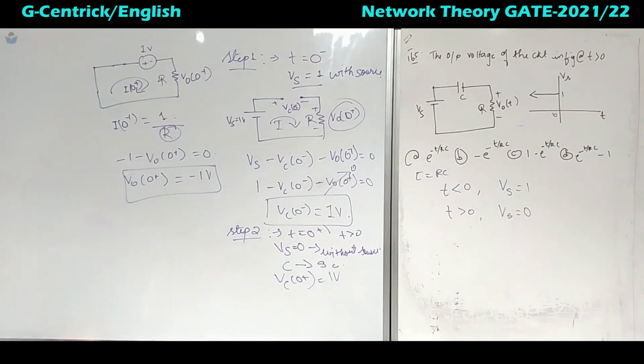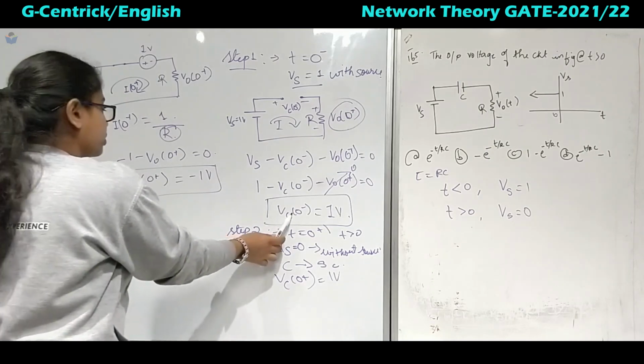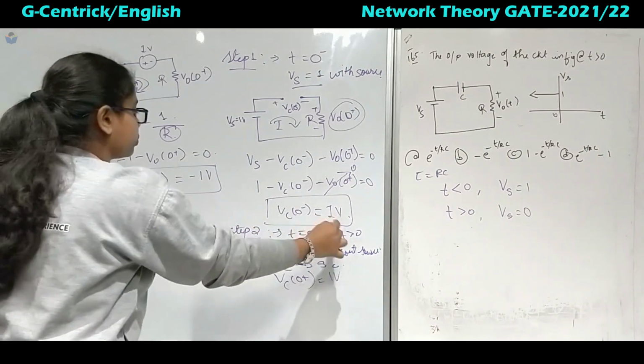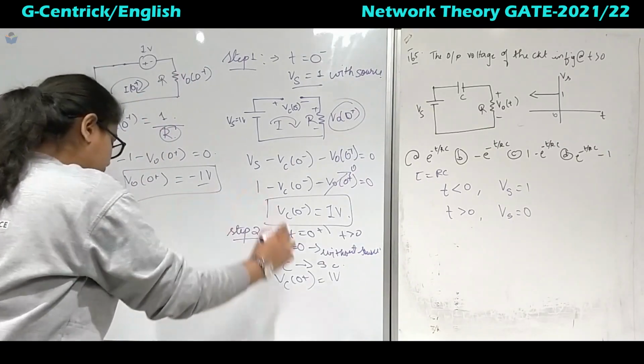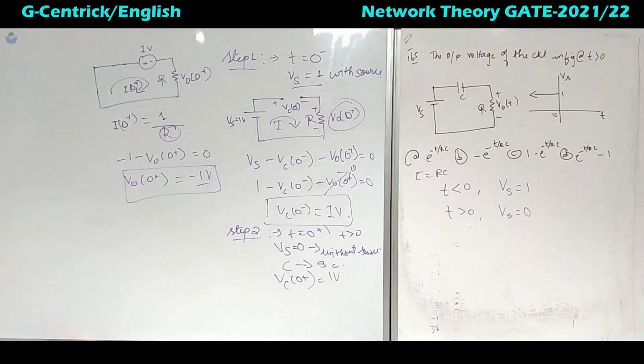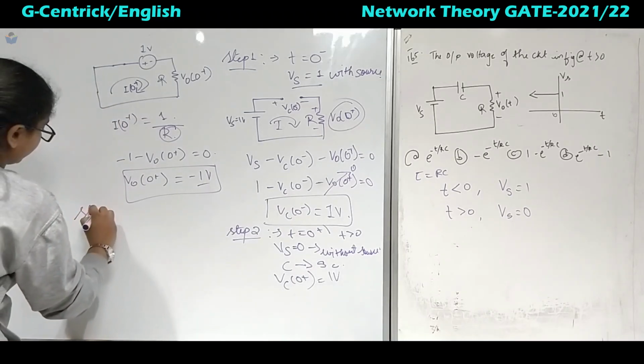Now do not get confused between this V naught and this Vc. Do not assume that here is minus 1 and here is 1. This is for the output voltage. So you got it as minus 1 volt, right. Next, our step 3 is